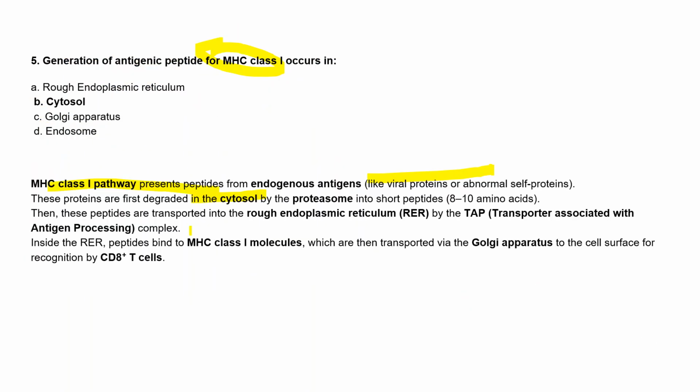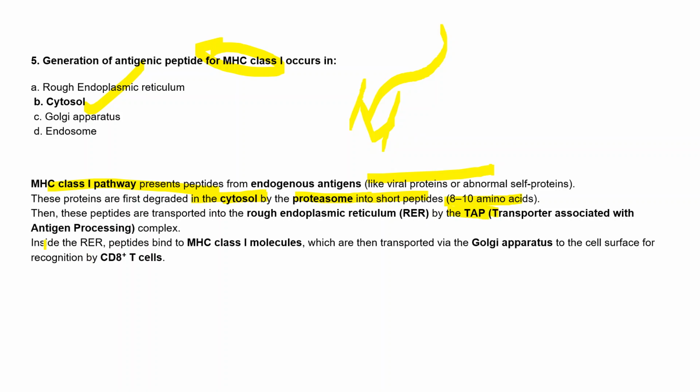So the right answer is the cytosol, because these proteins are first degraded in the cytosol by the proteasome into short peptides, that is 8 to 10 amino acids. After this, these peptides are transported into the endoplasmic reticulum, as I showed in the earlier slides, and they go inside through the TAP, that is the transporter associated with antigen processing complex.